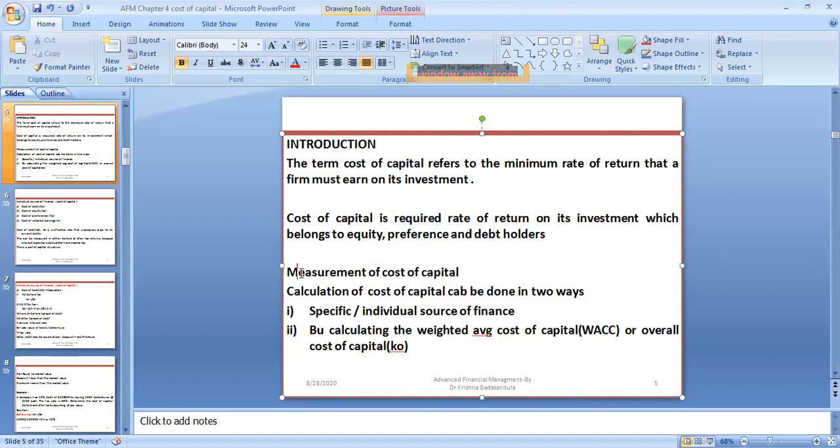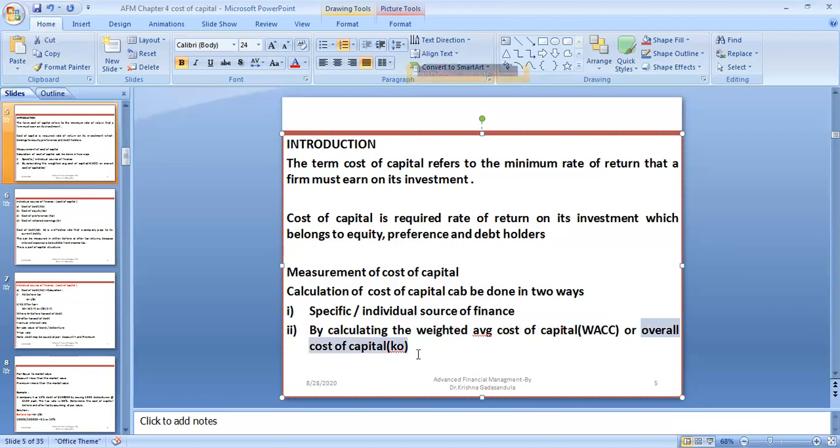So how do we measure at what cost you borrowed the money and invested it? How do we measure the cost of capital? The calculation of cost of capital can be done in two ways. One is for a specific or individual source of finance. The other is by combining, by calculating the weighted average, which means a combination of all the costs of capital of the sources of finance. This is also called the overall cost of capital.